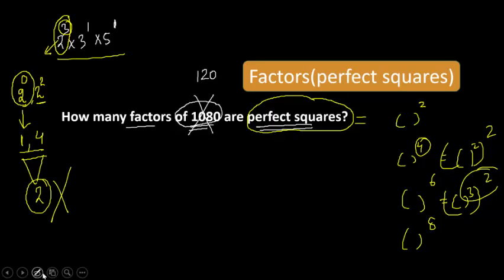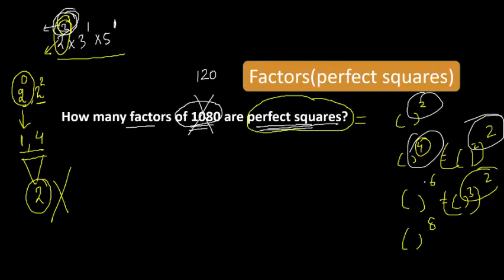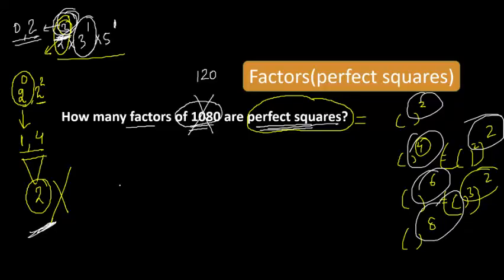How we got 2? Listen again. This is not a square. So before that, this is not an even, because I want a square. Square means a power which is even, right? So what is the even number before it? That is 2, and 0 is also even, you can say. So you will get 2 possibilities. Tell me what possibility you will get for the next one.